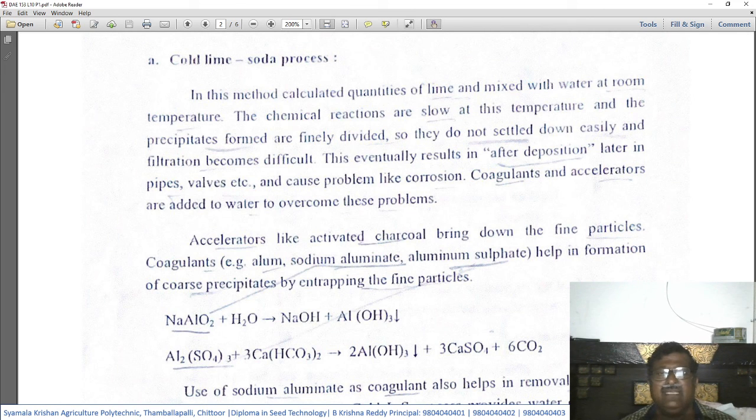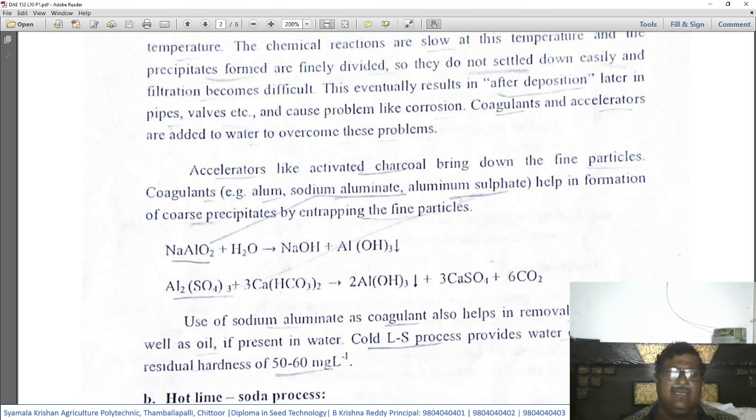By entrapping the fine particles, they settle at the bottom of the vessel very easily. So like this, the particles which settle to the bottom will get filtered very easily. Okay, so let us see how these accelerators or coagulants act to bring about coagulation.